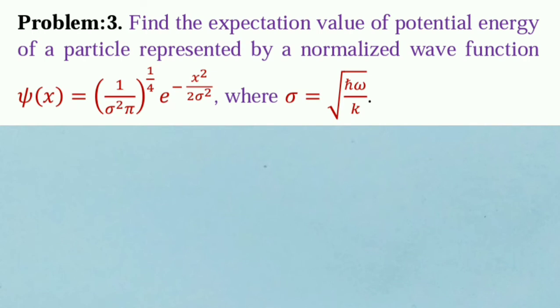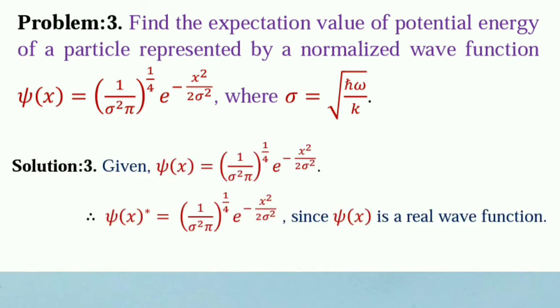Find the expectation value of potential energy of a particle represented by a normalized wave function psi(x) equal to (1 by sigma square root pi) whole to the power 1/4 e to the power minus x square by 2 sigma square, where sigma equal to root over h-bar omega by k.